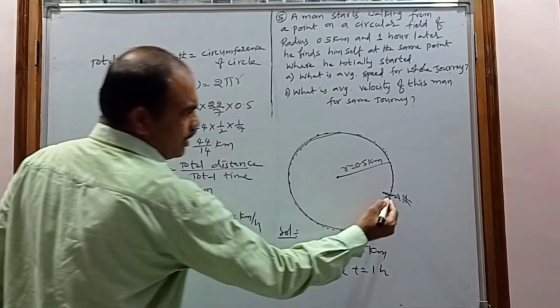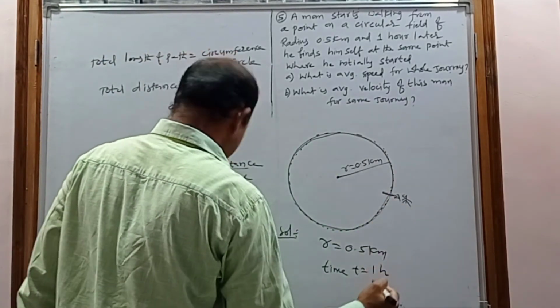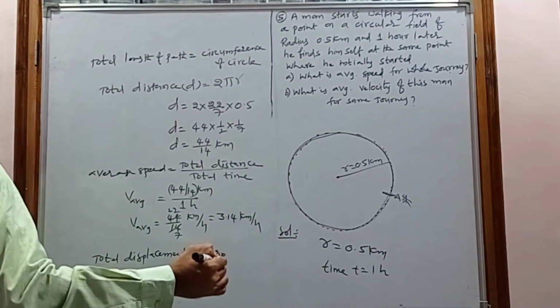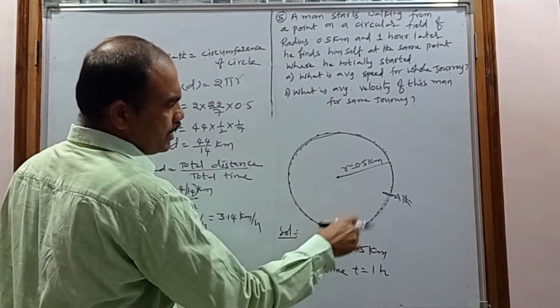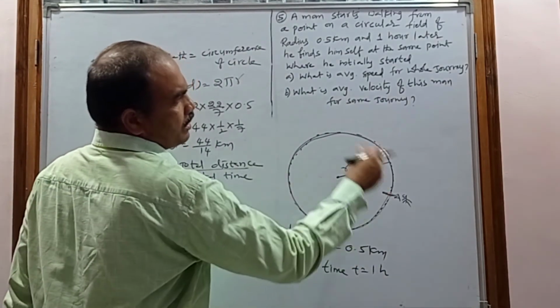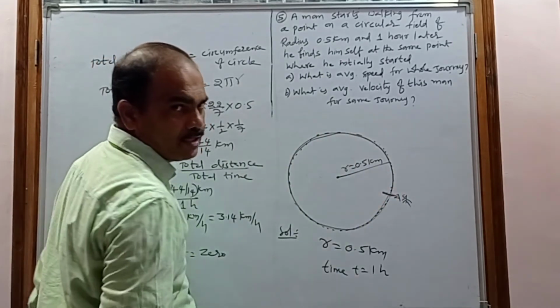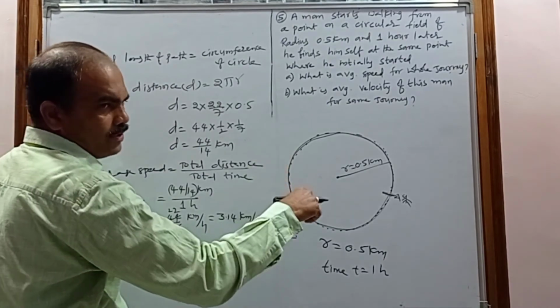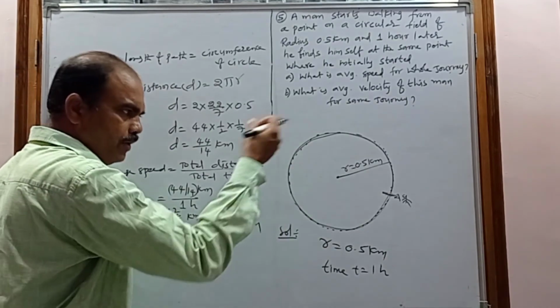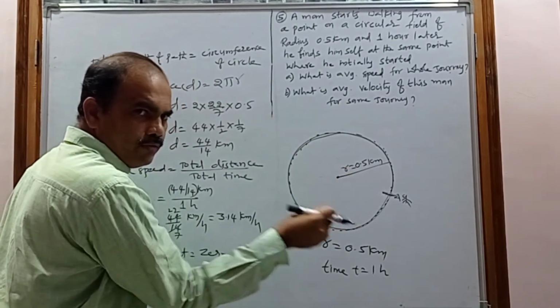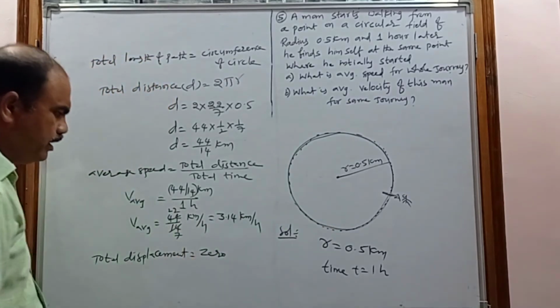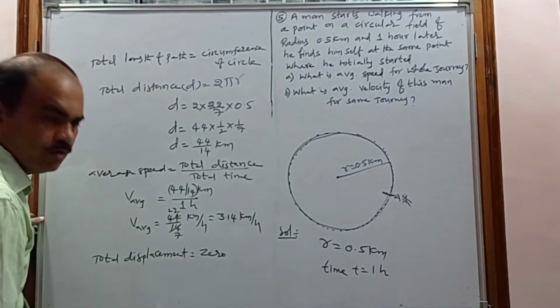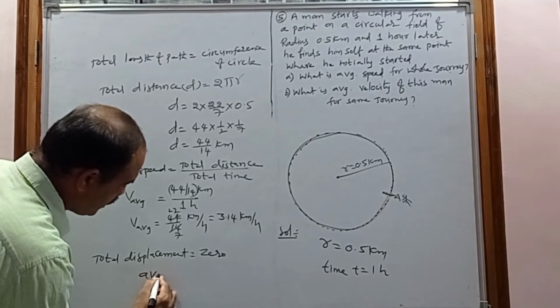Where he started, after 1 hour he will reach the same place again. So he completed 1 revolution, and where he started he will reach the same place. That's why the initial point and final point coincide. That's why the total displacement is 0.